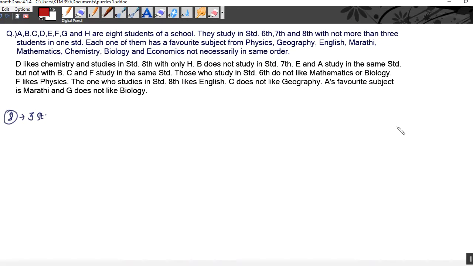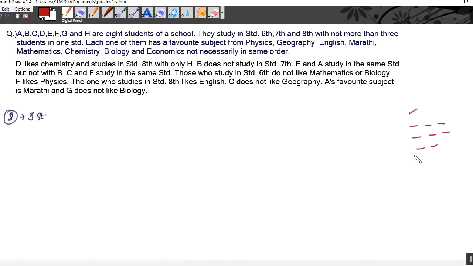That means there are 8 students, there can be 1, 2, 3, 1, 2, 3 and there will be 2 standards having 3 students each and 1 standard having 2 students, because there cannot be more than 3 students in one standard. So we can take this arrangement. Each one of them has a favorite subject from physics, geography, English, Marathi, mathematics, chemistry, biology and economics, not necessarily in the same order. Now, this one is clear?